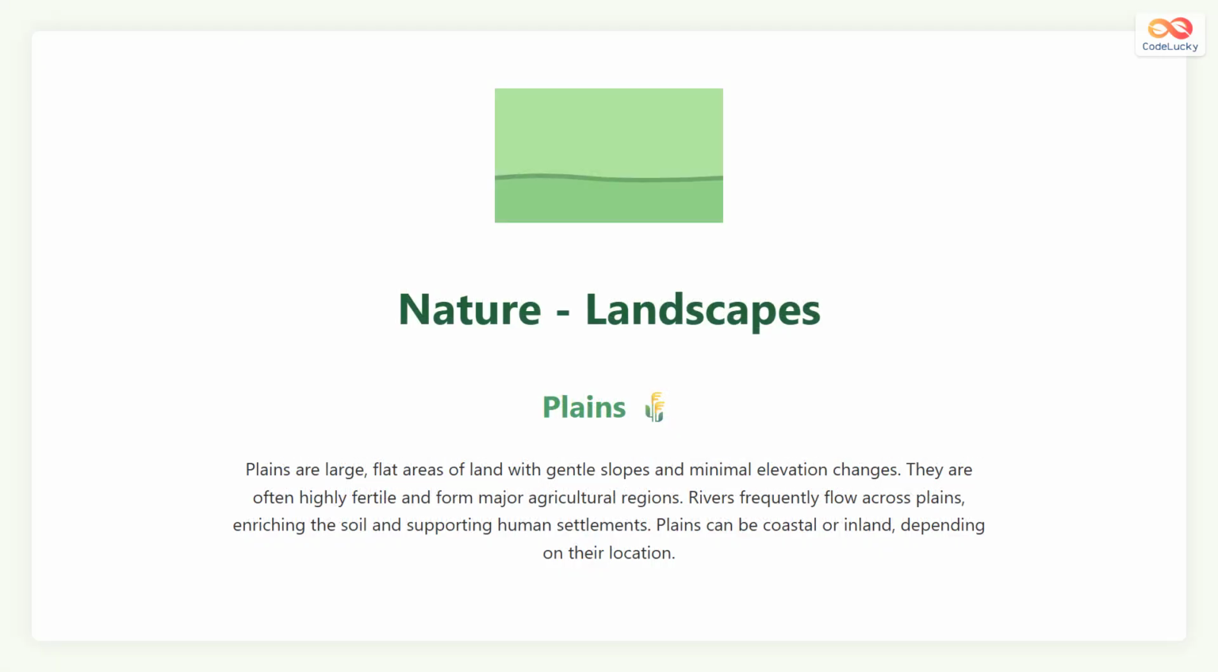Plains are wide and flat areas of land. They cover large parts of the earth and are usually very fertile. Many plains have rivers that bring water and nutrients to the soil. Because of this, plains are ideal for growing crops and raising animals. Most large cities and farmlands are located on plains because building and transportation are easier on flat land.